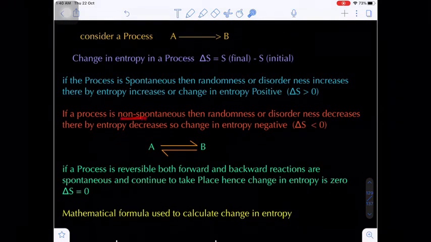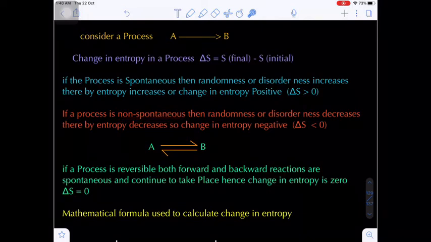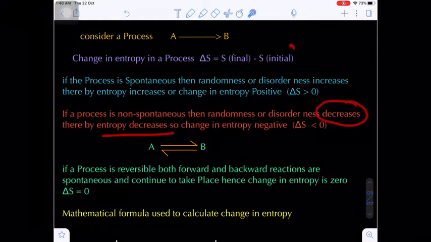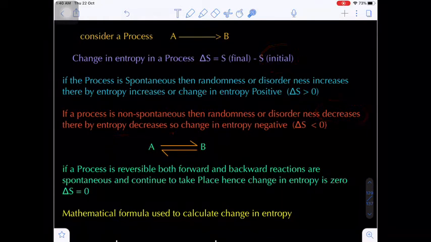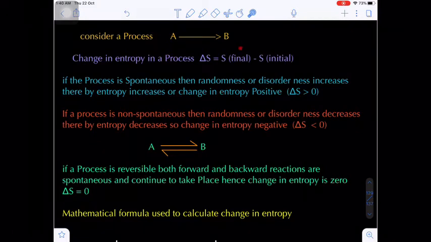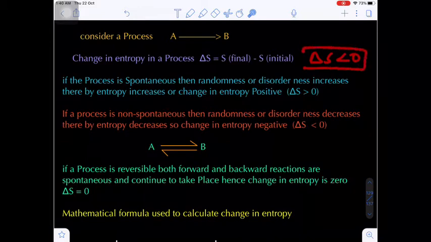Similarly, a process is non-spontaneous if the randomness or disorderliness of the system decreases, that means entropy decreases. The final entropy will be less than the initial entropy, so the change in entropy is negative, less than 0. Are you getting my point?